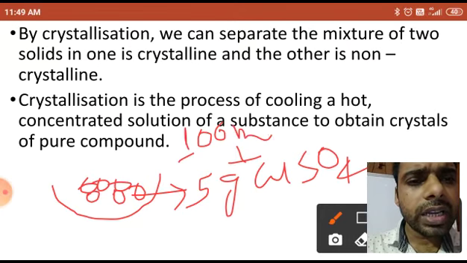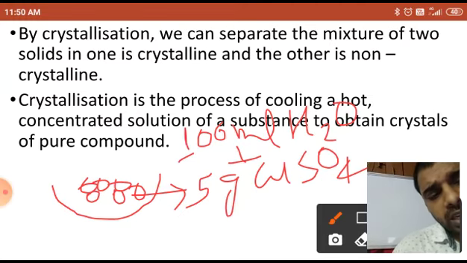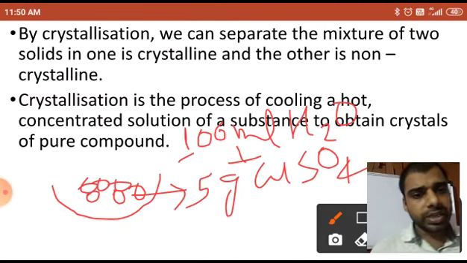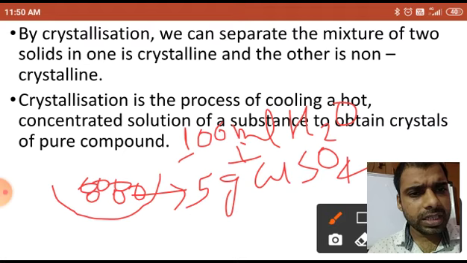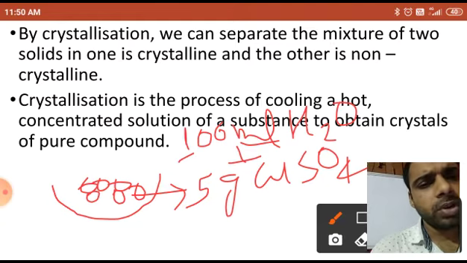You can also take it by weight in grams, no problem, but you have to weigh it on the weighing balance. I have measured it with a measuring cylinder, and I have measured 100 ml of H2O.